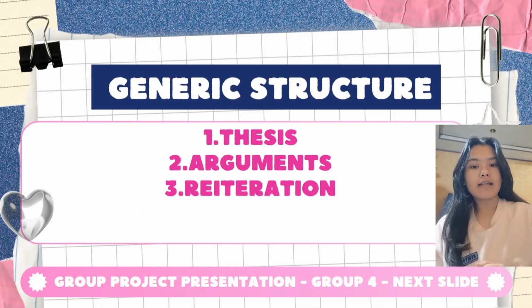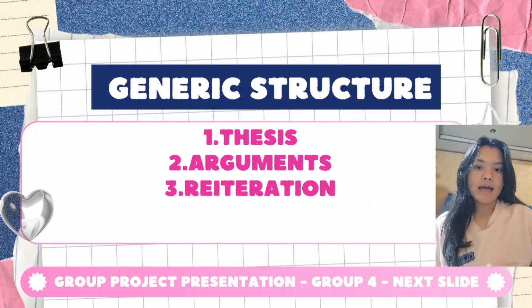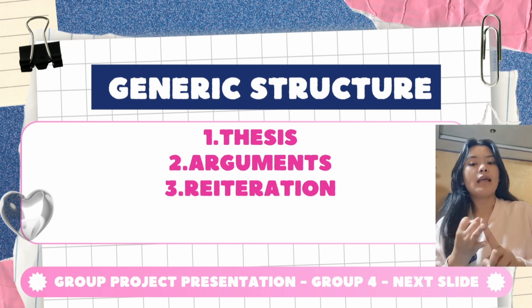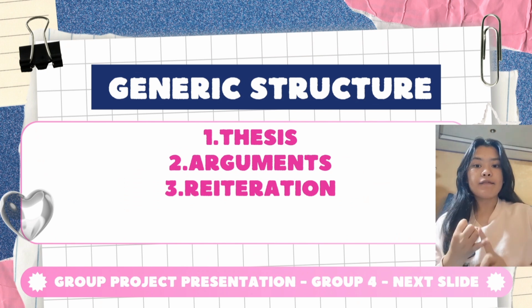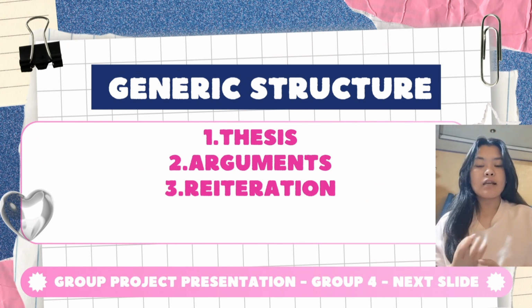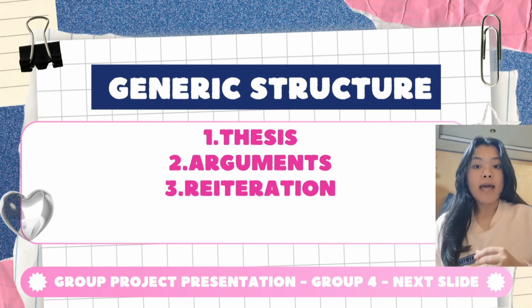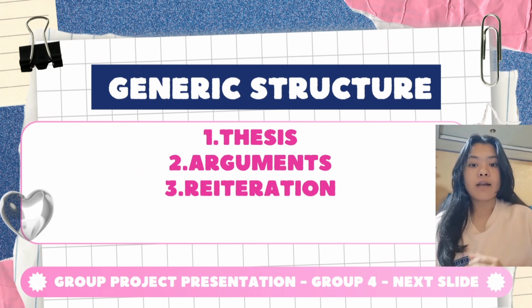Genre structure of exposition text. There are three parts. The first is thesis, the second is argument, and the third is recommendation. The first is thesis. Thesis is the opening paragraph that states the author's position on a topic. It introduces the issue and the writer's opinion.